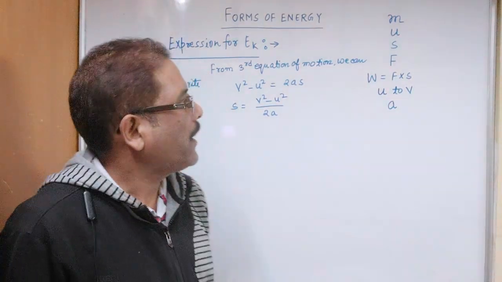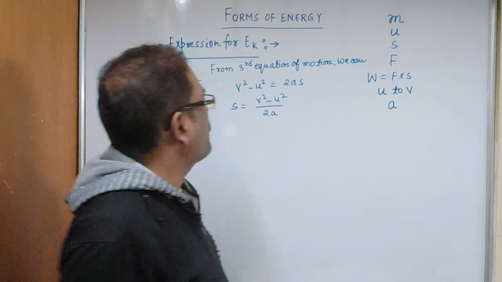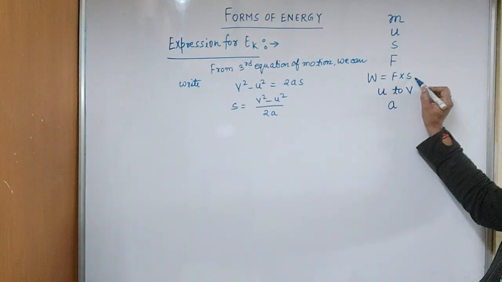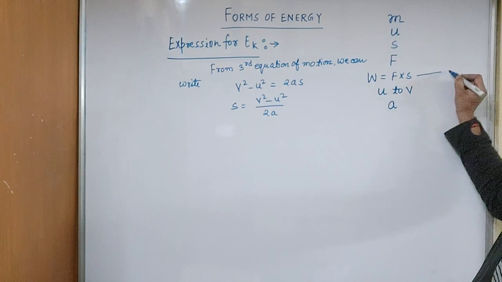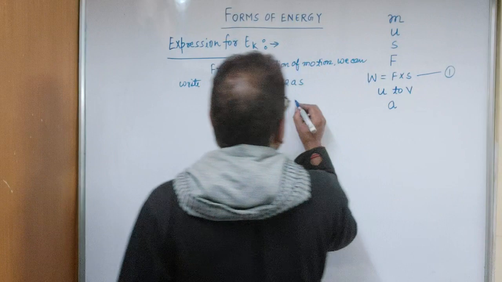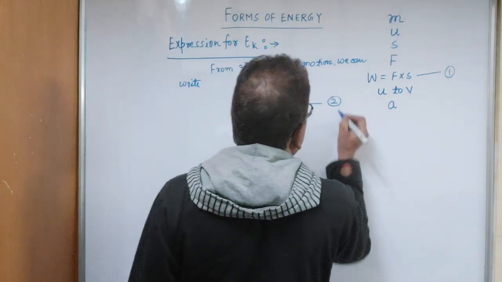Let us mark these equations. As you have written earlier, W is equal to F into s; mark it as equation 1. This is equation 2.